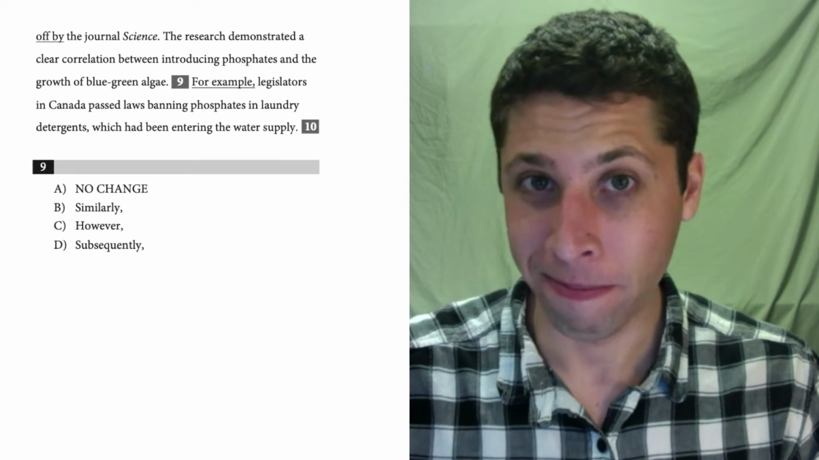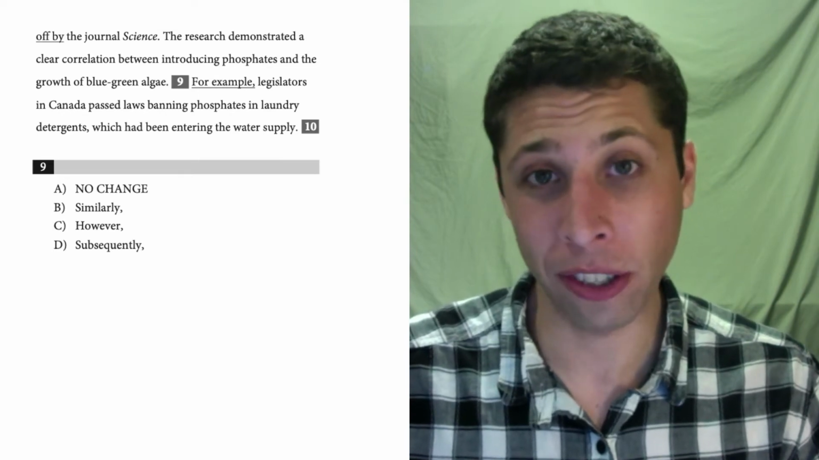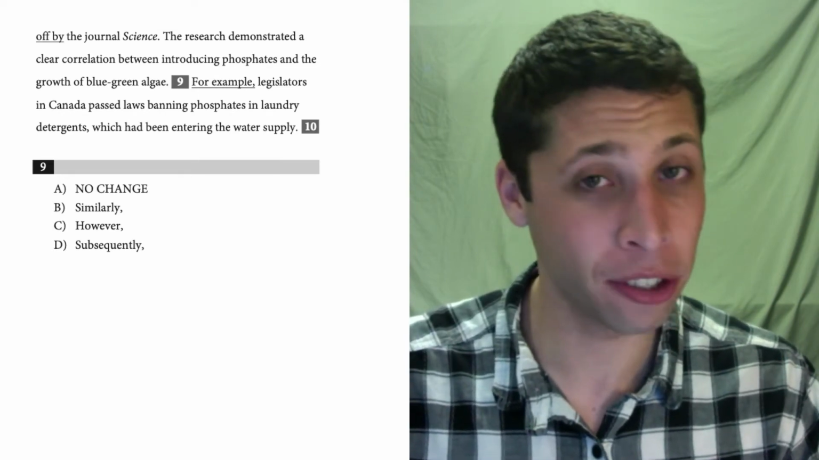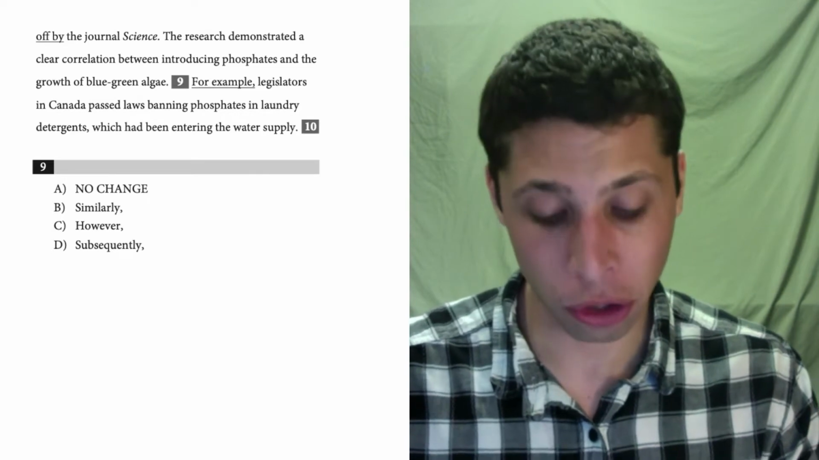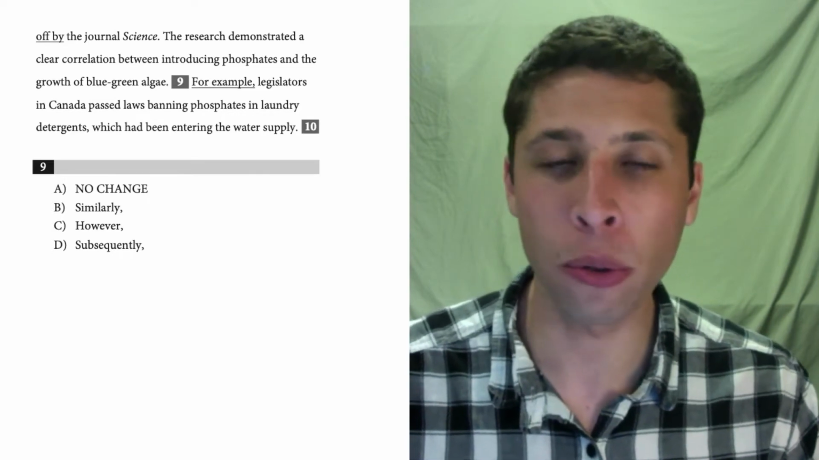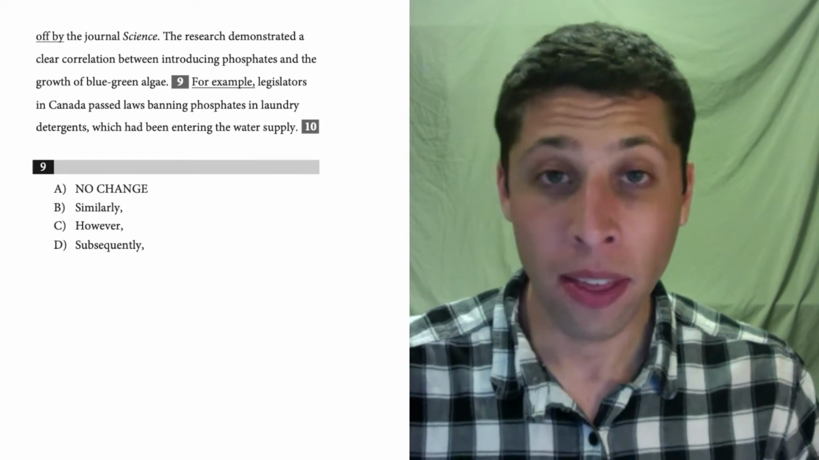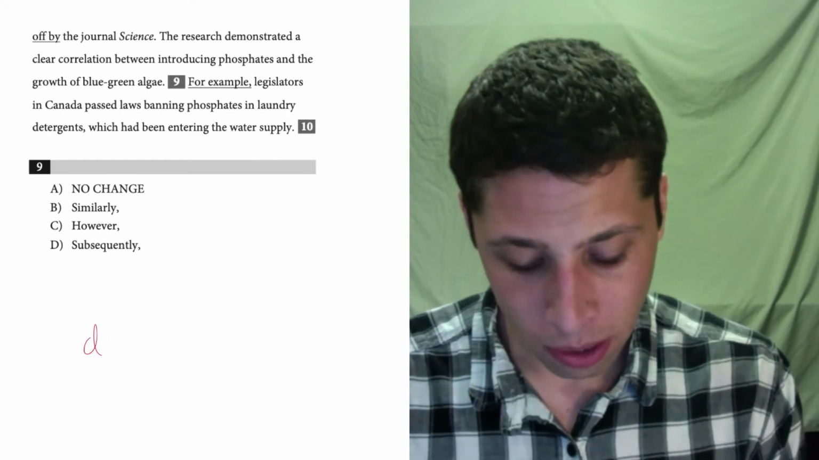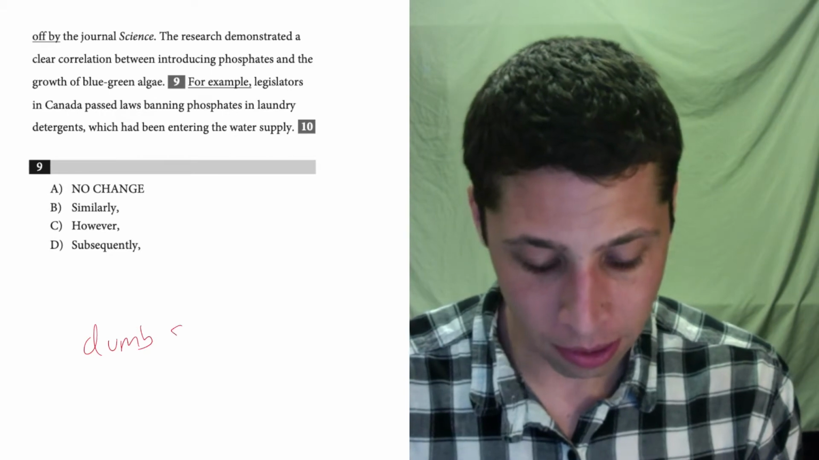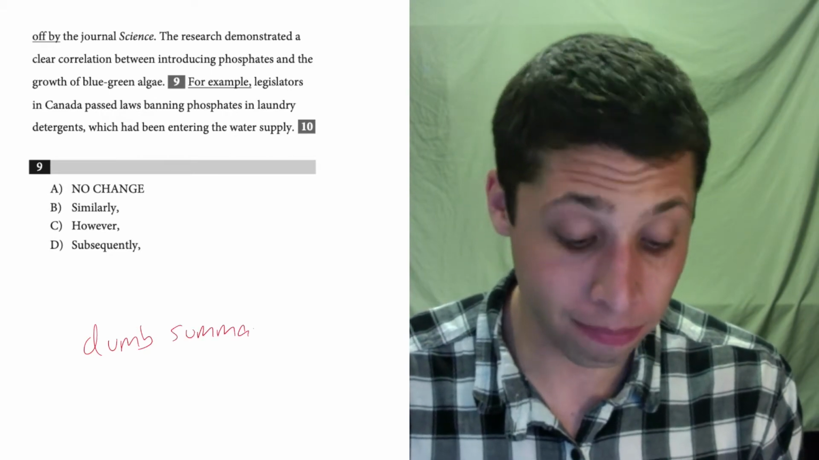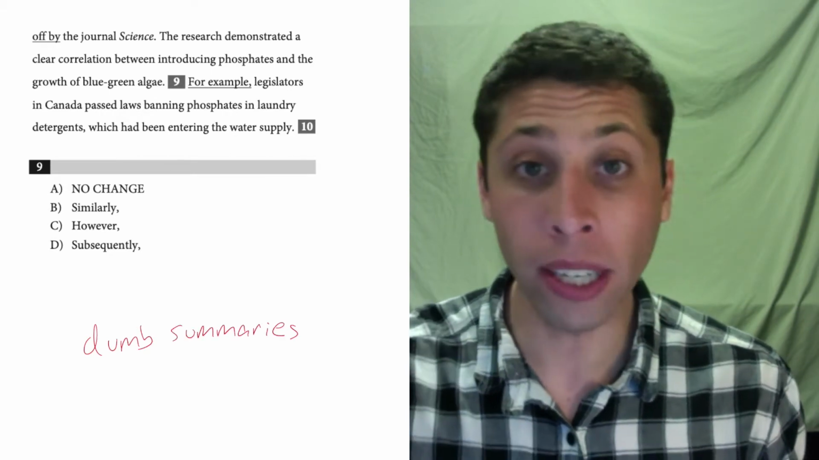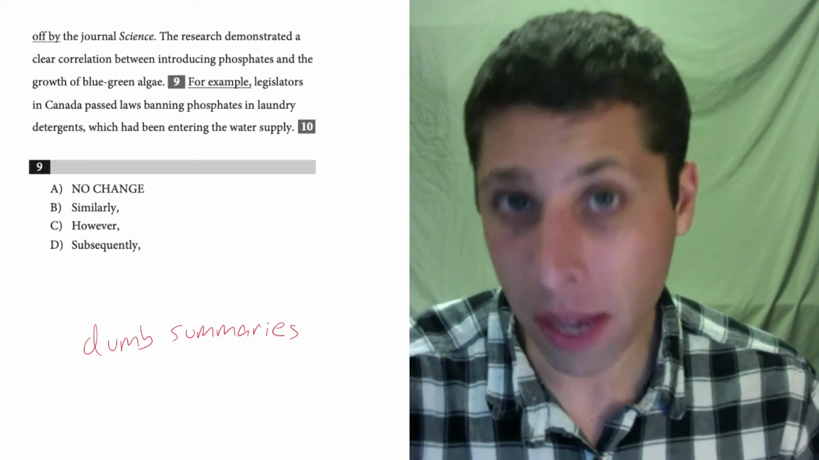This one is hard. In fact, transition questions tend to be some of the hardest ones in the writing section, mostly because we're forced to choose between words that we very rarely use ourselves. So it's understandable why we'd have trouble. The key is to use dumb summaries to better summarize what we're reading and what these words mean.